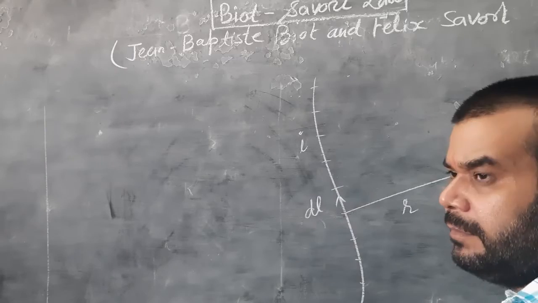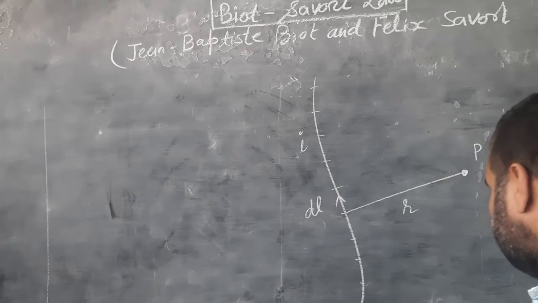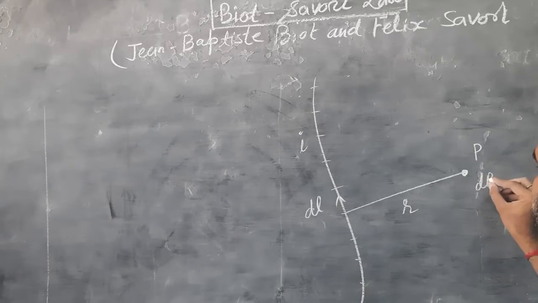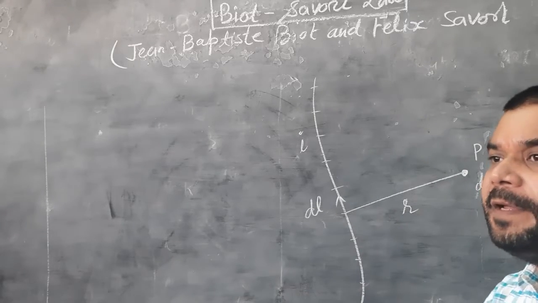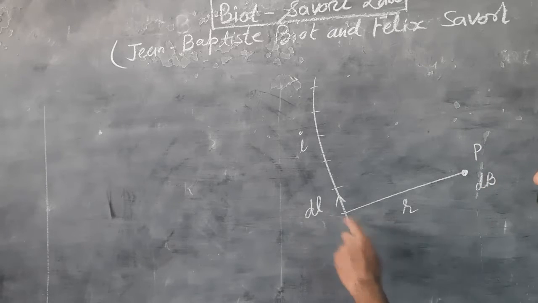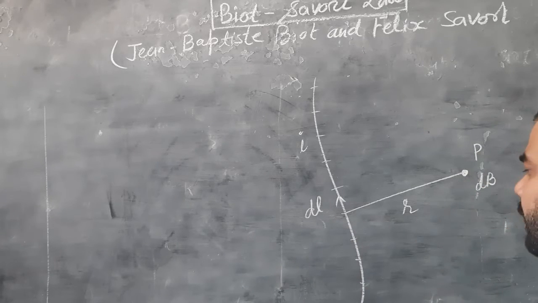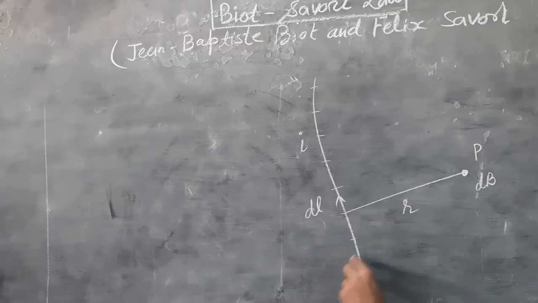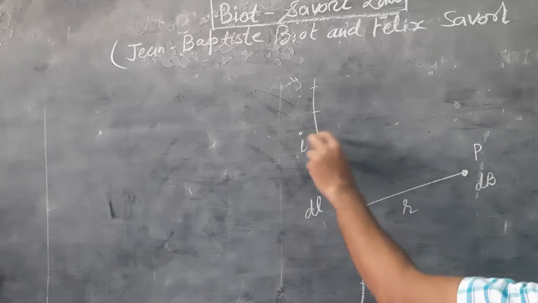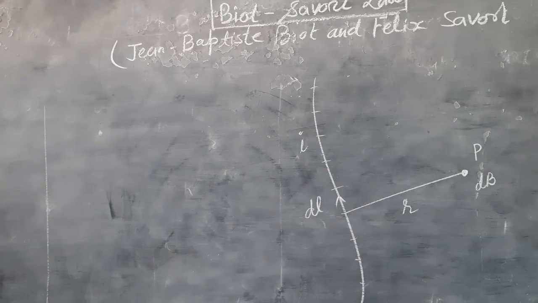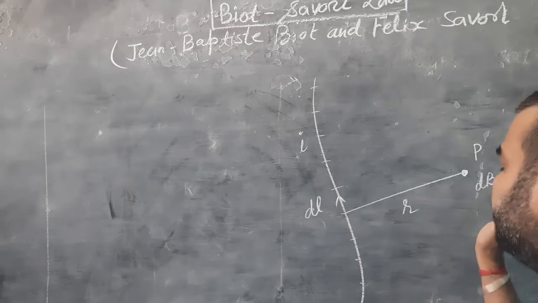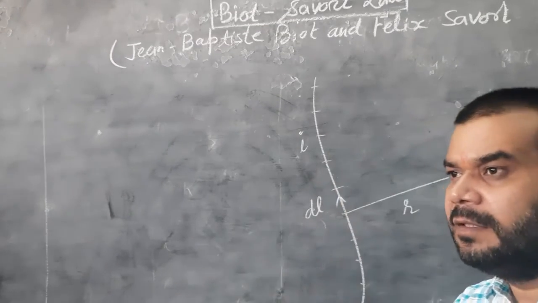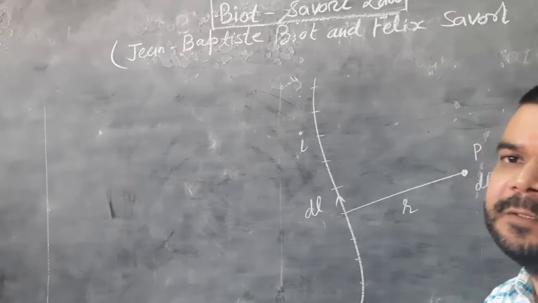The element is small, so definitely the magnetic field is also small. Suppose this small element produces magnetic field dB. Now this dl produces magnetic field dB at point P. All the small elements produce small fields dB. The magnitude of dB will be different because the distance and other factors are different.